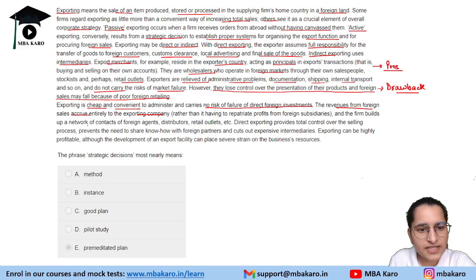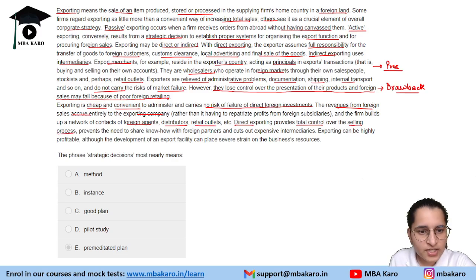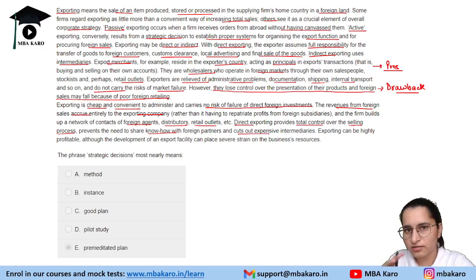And the firm builds up a network of contacts of foreign agents, distributors, retail outlets, etc. So obviously they are making contacts outside also. Direct exporting provides total control over the selling process. It prevents the need to share know-how with foreign partners and cuts out expensive intermediaries. So again, pros of direct exporting.